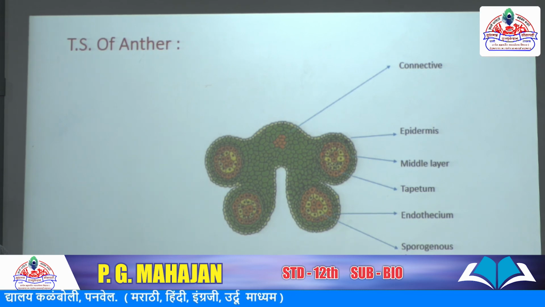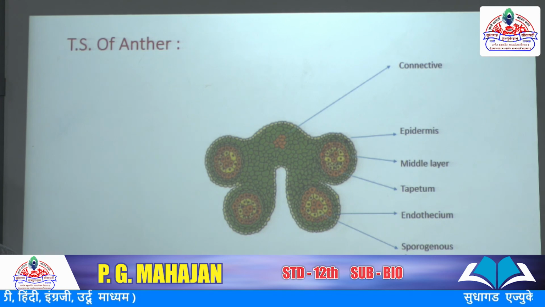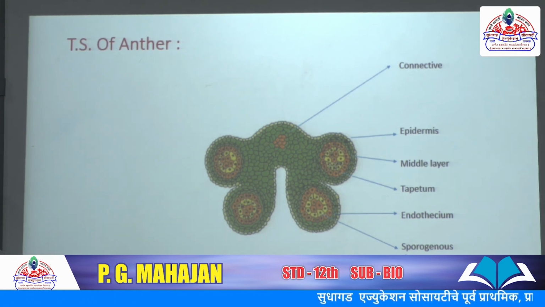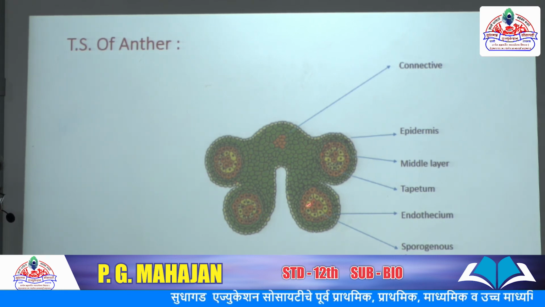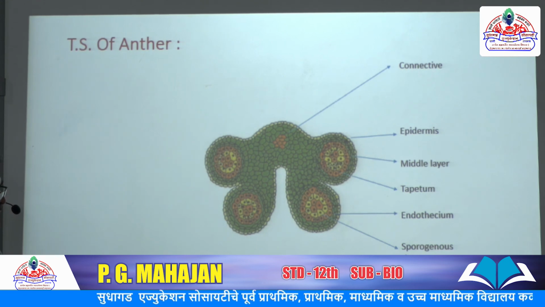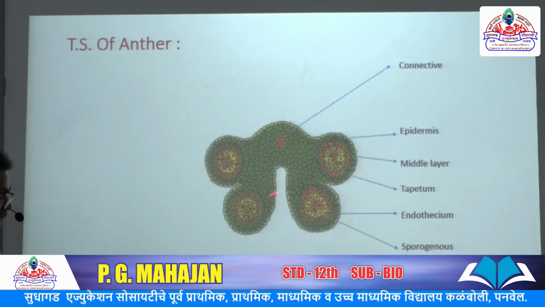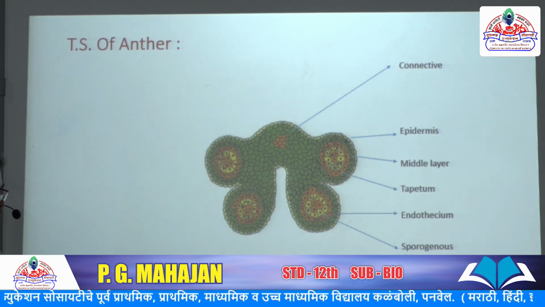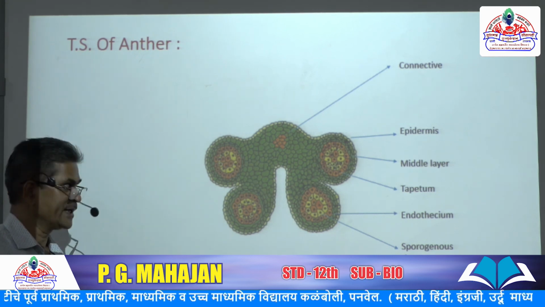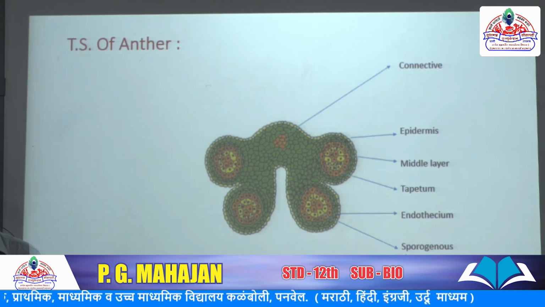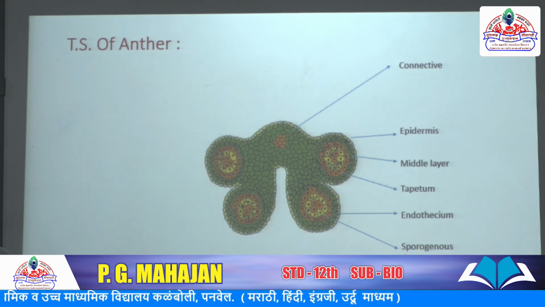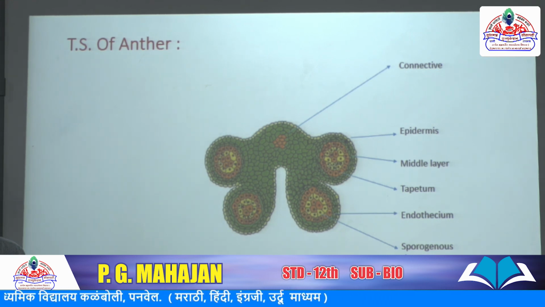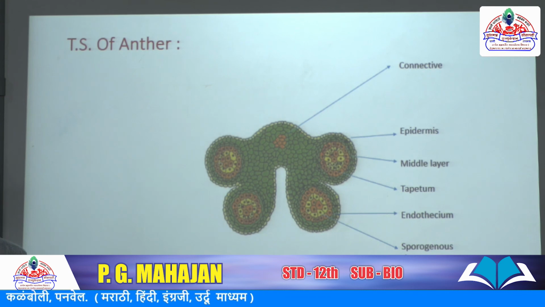Sporogenous cells form sporogenous tissue, and each cell of the sporogenous tissue is capable of giving rise to microspore tetrads. There are four chambers in dithecous anthers. In this T.S., there are one, two, three and four pollen sacs, and they contain pollen tetrads. The parietal cells undergo divisions to form the anther wall, and the anther wall matures.